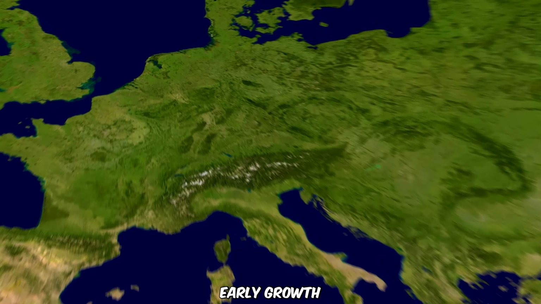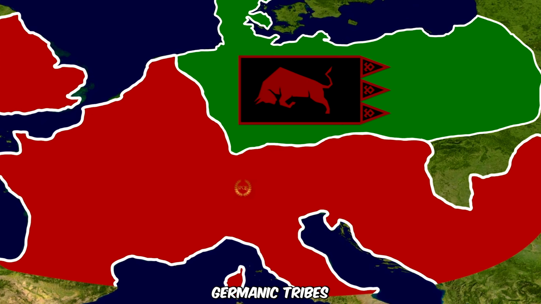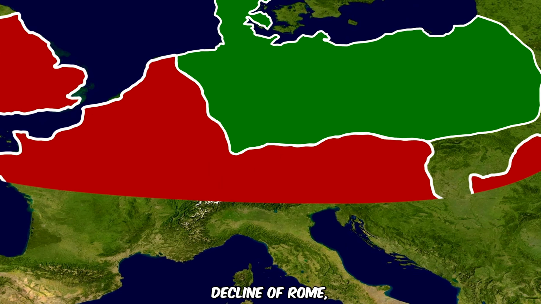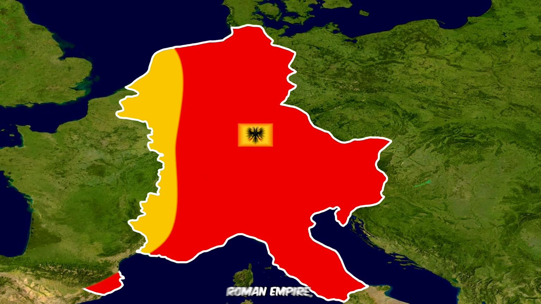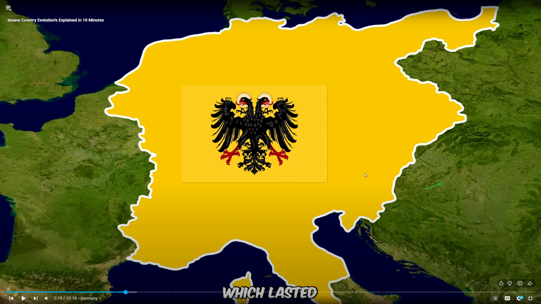Germany. Germany's early growth was shaped by Germanic tribes resisting Rome. After the decline of Rome, Germany was ruled by the Franks, prior to becoming part of the Holy Roman Empire, which I didn't realize how extremely fast this man was going to talk.